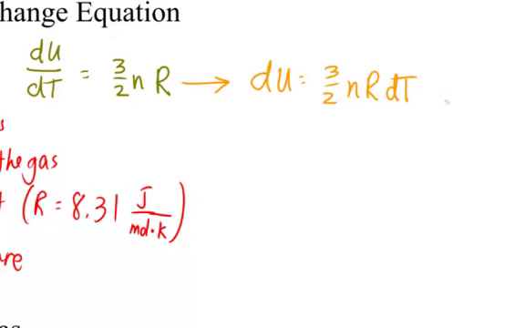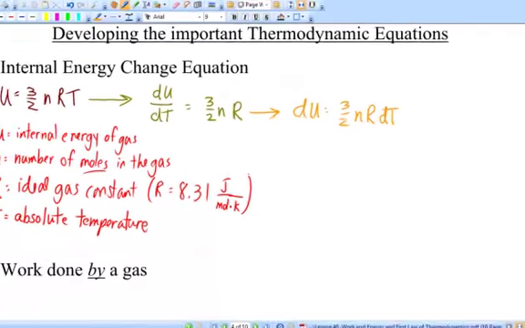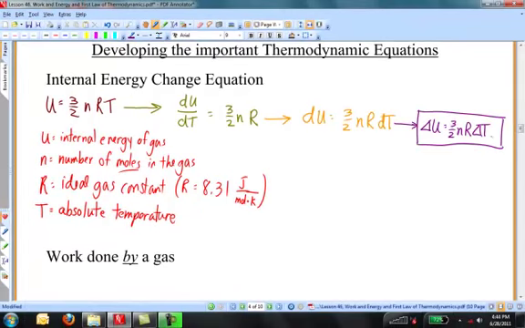Now that ends the calculus part, so you non-calculus students can uncover your ears now. Let's take these differentials, these d's, and turn them into deltas, because that's going to be how you use them in this course and on the AP exam. And now we end up with delta U is equal to 3/2 times n times R times delta T. This is the final equation that you have to remember. This is the equation that we saw way back in an earlier lesson. The change in internal energy of a gas is 3/2 nR delta T.